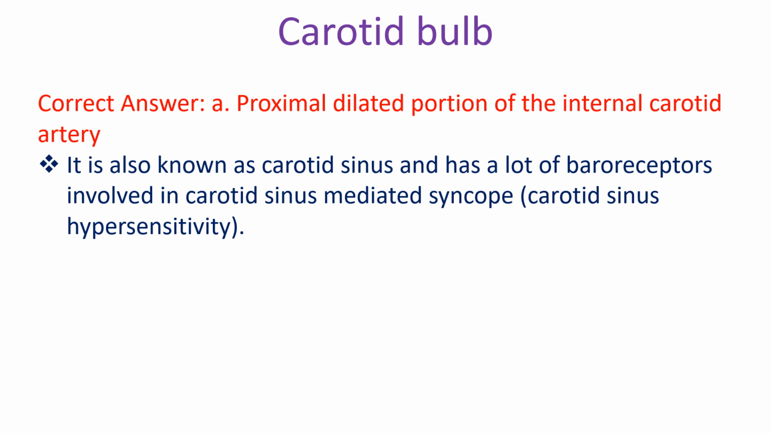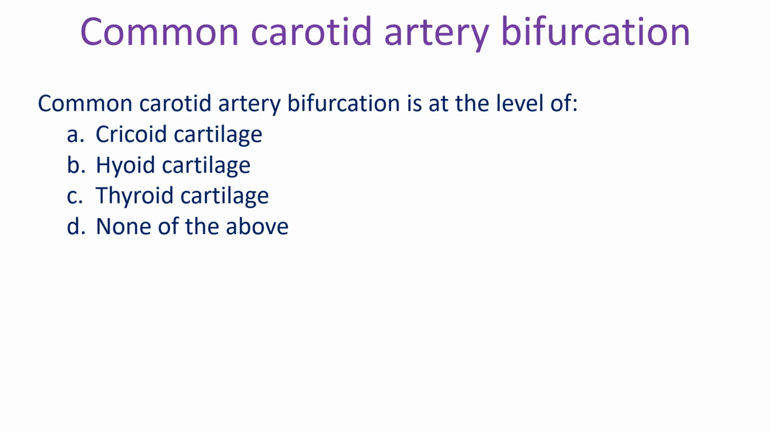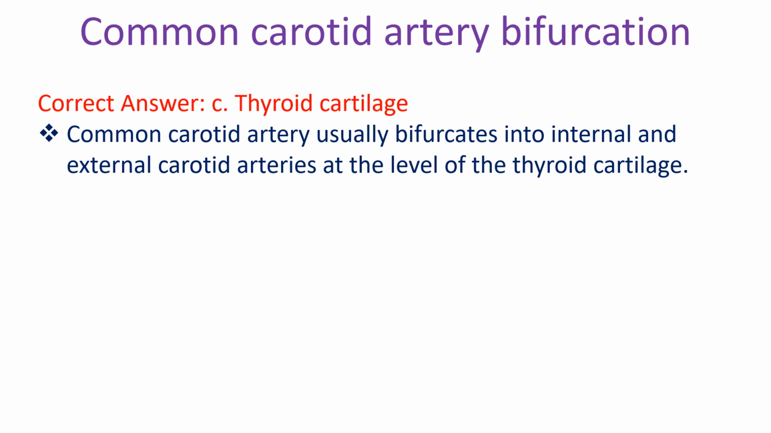carotid sinus hypersensitivity. Common carotid artery bifurcation is at the level of: A, cricoid cartilage; B, hyoid cartilage; C, thyroid cartilage; D, none of the above. Correct answer: C, thyroid cartilage. The common carotid artery usually bifurcates into internal and external carotid arteries at the level of the thyroid cartilage.